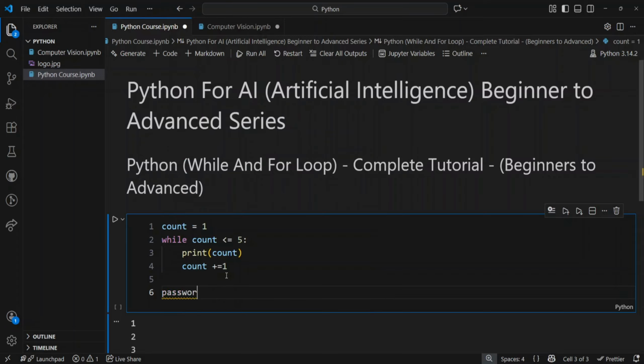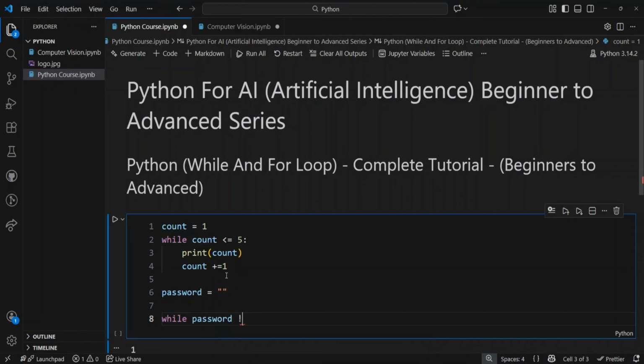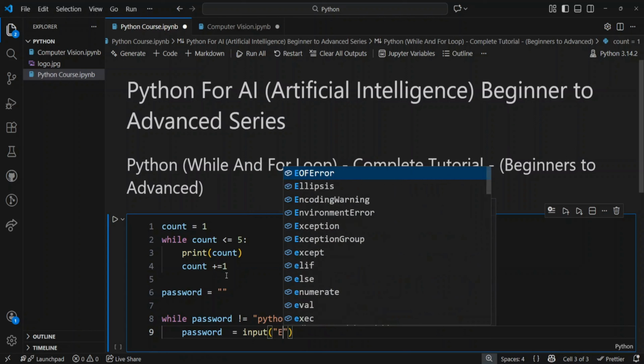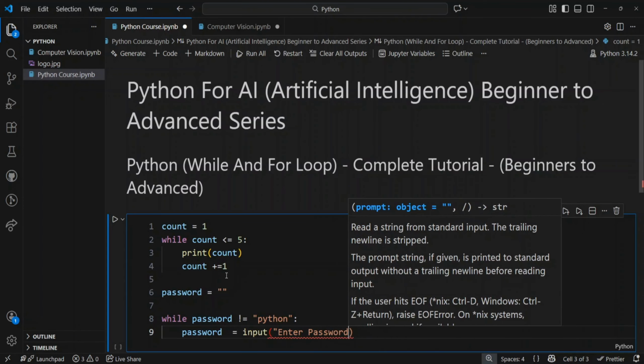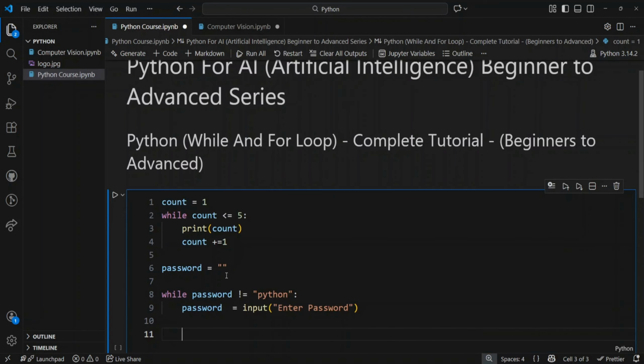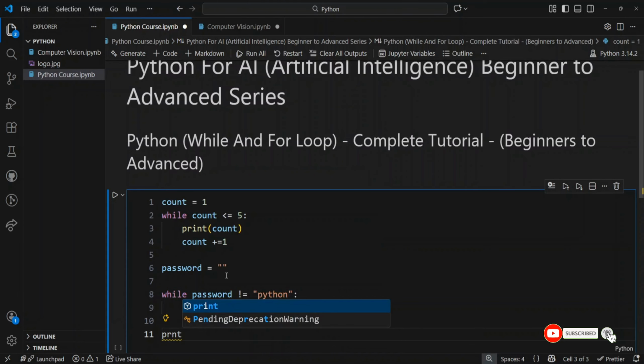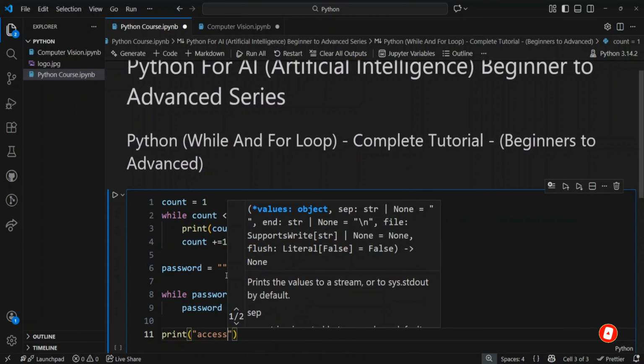Let's say, for example, password equals empty, and now we'll say while password is not equal to "Python": password = input("Enter password"), else print "Access granted".